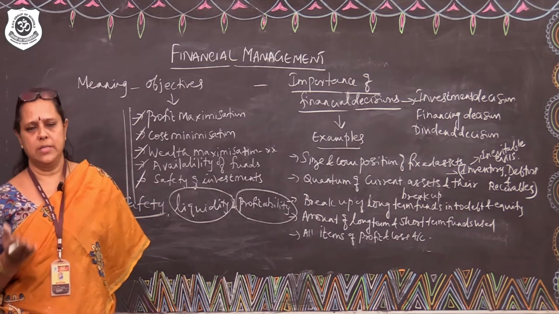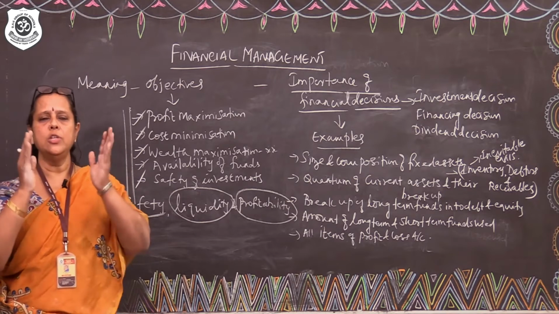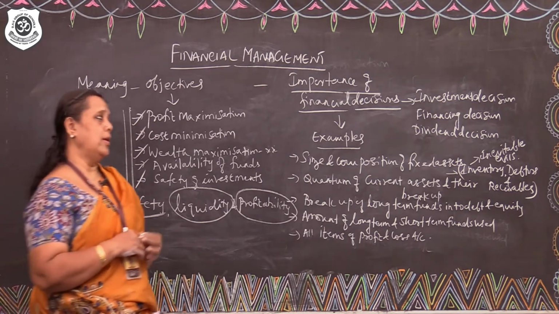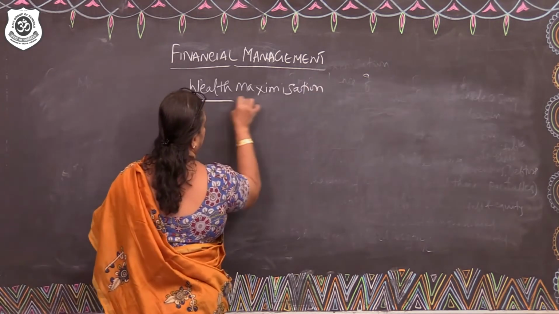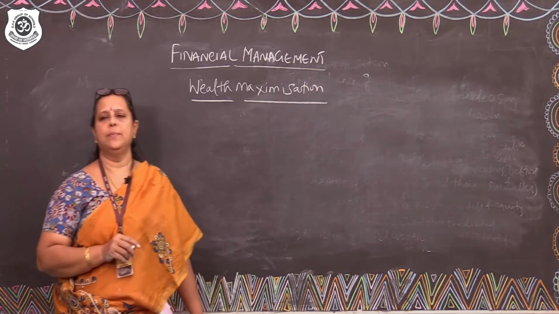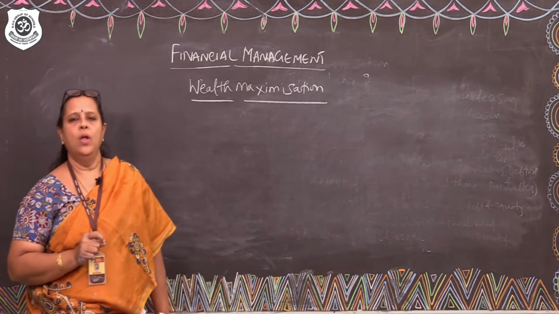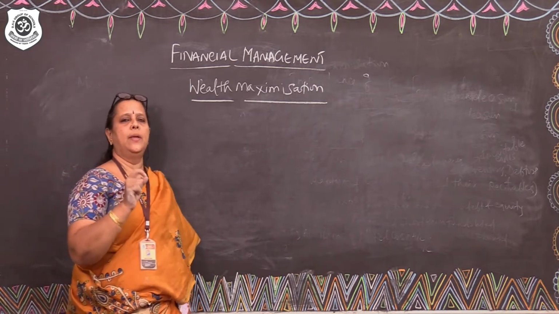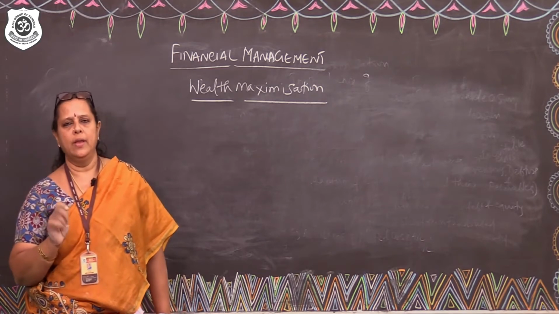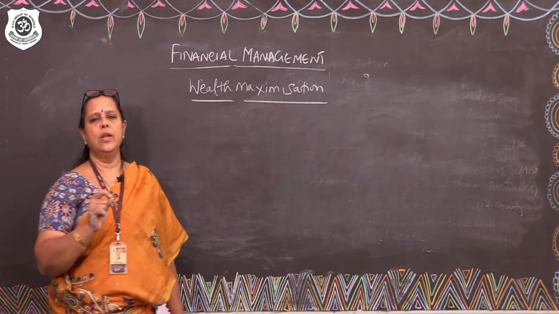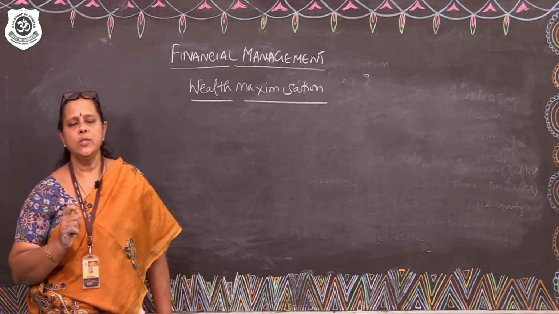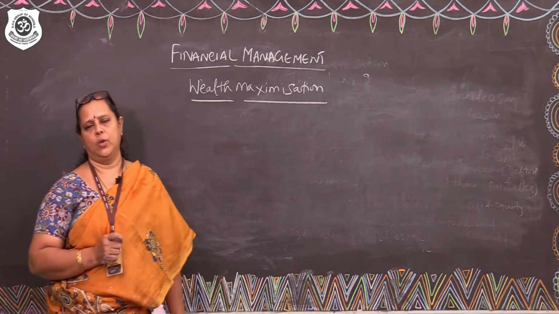So, thus it says very clearly that the financial decisions have to be taken very carefully. Now, we are going to go to the next topic, the very important topic called wealth maximization. The concept of wealth maximization says, of all the decisions to be taken by the finance manager, the most important decision is to check how much return on investment can be provided to the equity shareholders. Why is so much importance given to the equity shareholders?